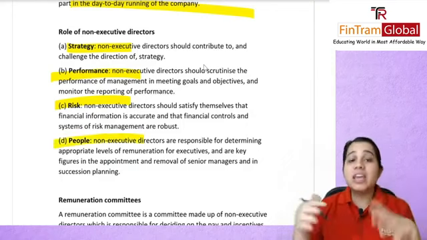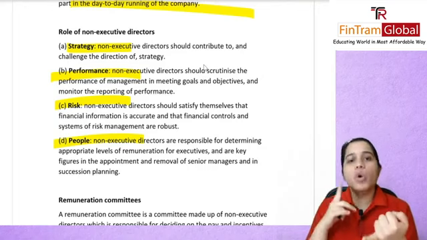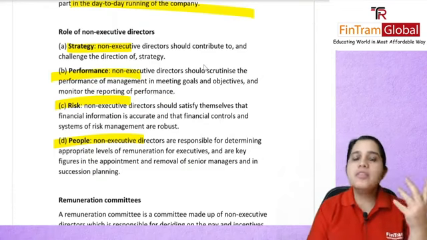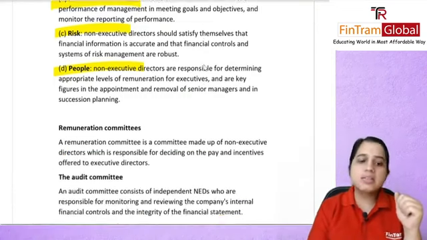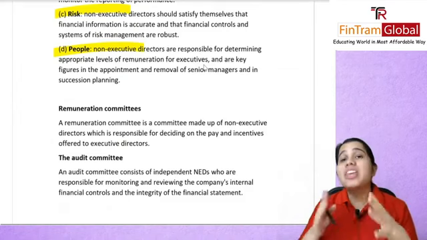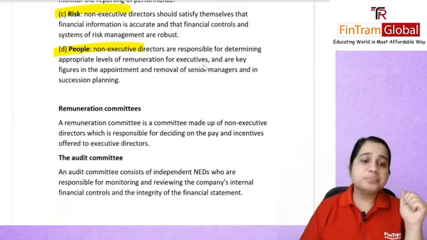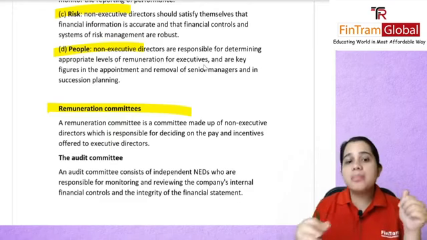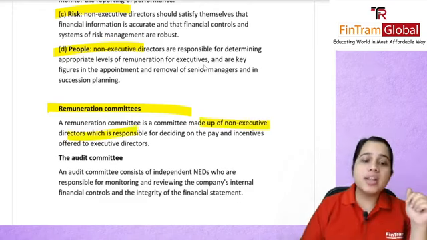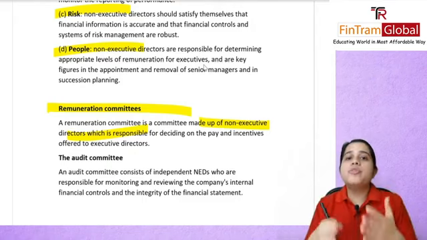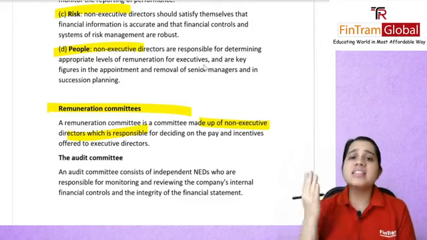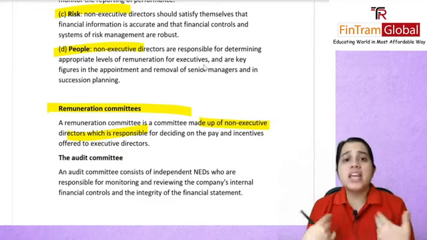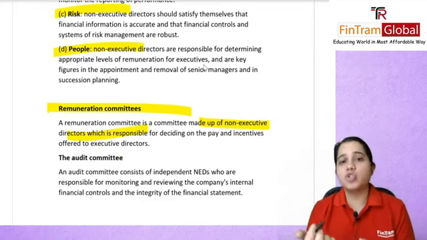And they, of course, will be responsible for determining the salary or remuneration packages for your executive directors, and even the appointment and removal of those directors. Then we talked about the various committees that we have, wherein we talked about the remuneration committee. A remuneration committee is made up of non-executive directors. They are responsible for setting the remuneration, incentives, salary or wages of your executive directors, because obviously executive directors can't set their own wages, right?